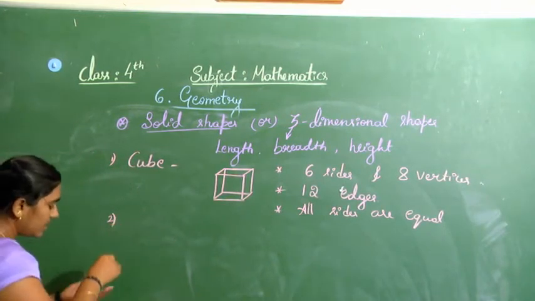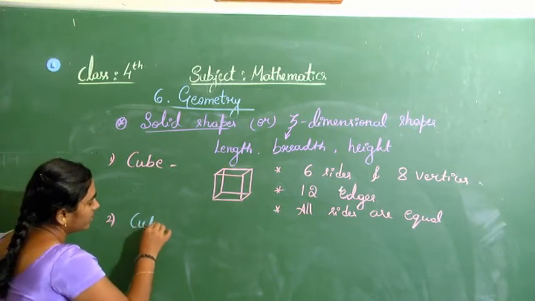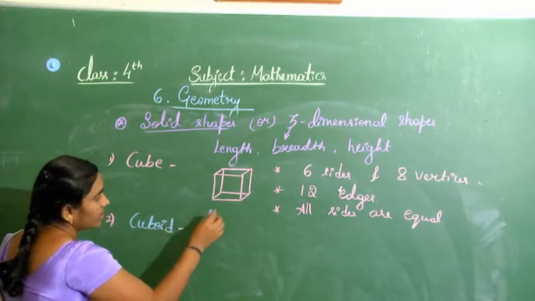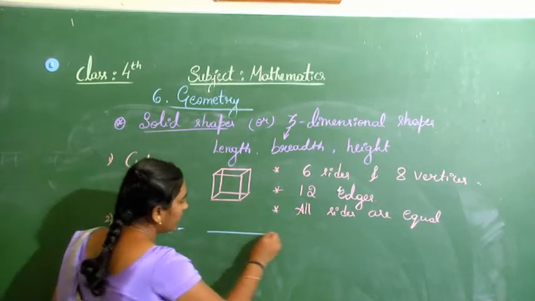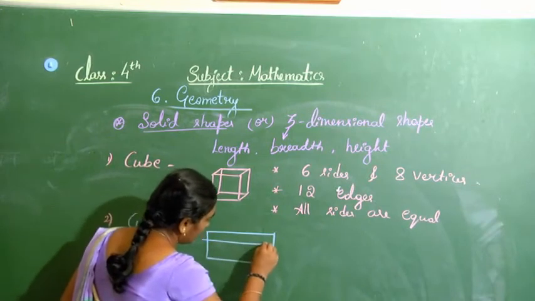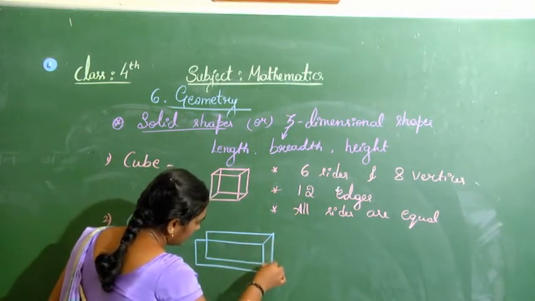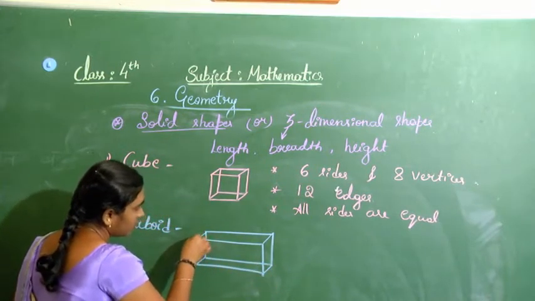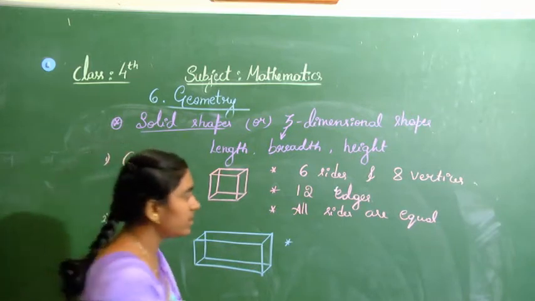Then the second one is, which is the second shape? That is a cuboid. The cube is formed from a square and the cuboid is formed from a rectangle. Now here, how many sides, how many vertices and corners?